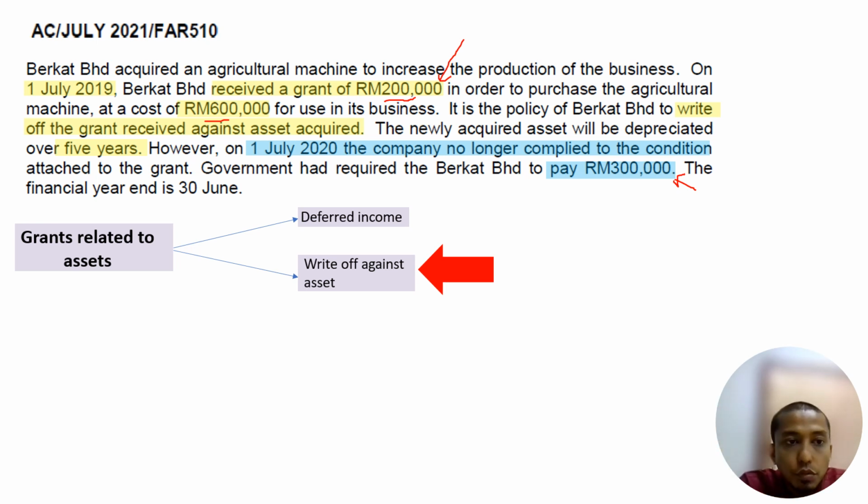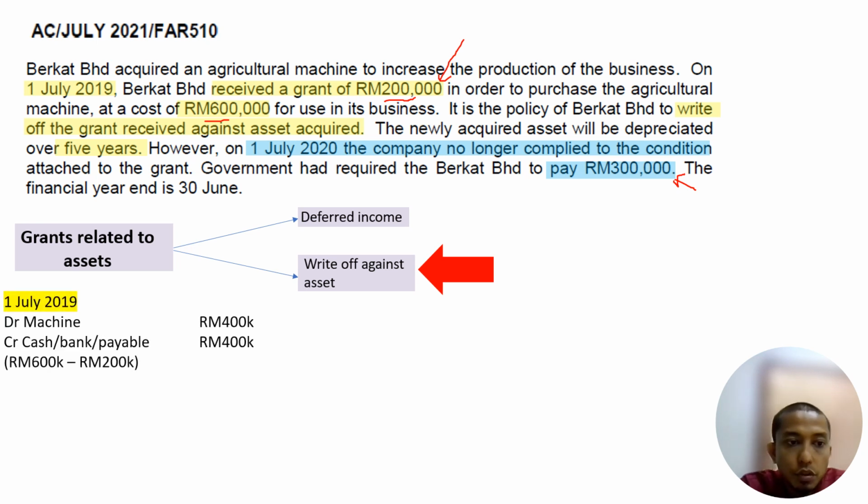So first thing first, when you acquire the asset on 1st of July 2019, you debit machine, credit bank, cash or payable, regardless of how you pay. But in this question, because it is a write off against asset method, the cost is less the grant amount, so we get 400,000. So we record the machine at 400,000. Do we need to record the deferred income? No need. Straight away minus. That's what it means by write off against asset method.